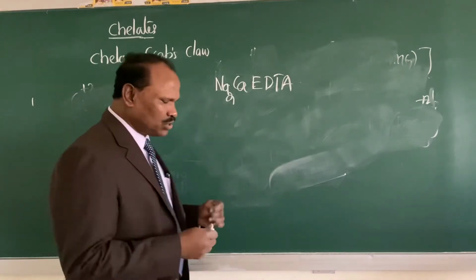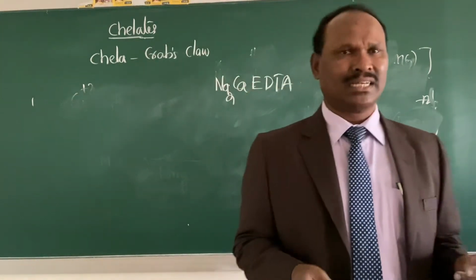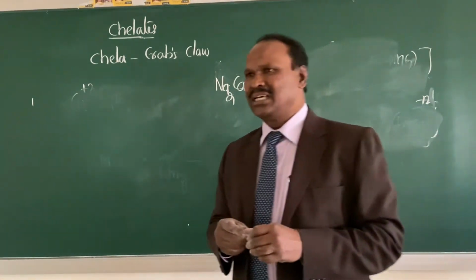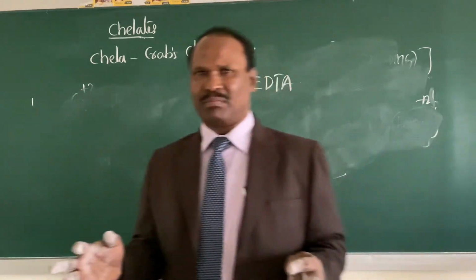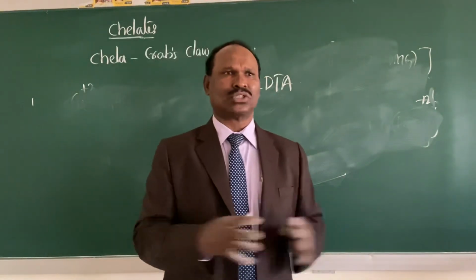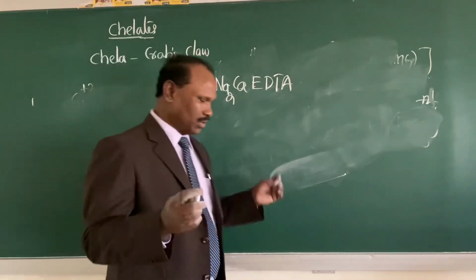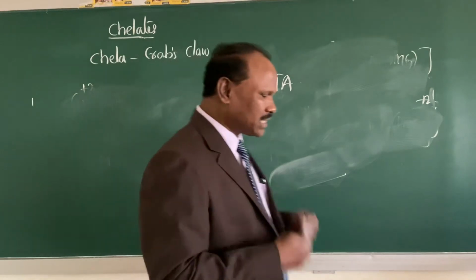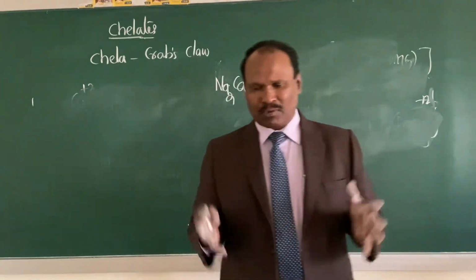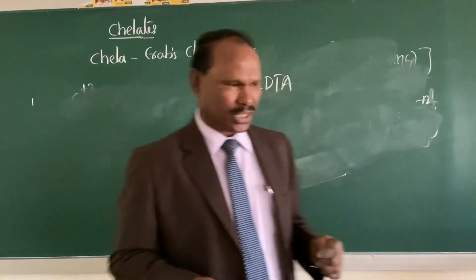So when it is used in the form of the salt, sodium calcium EDTA, then it combines with lead to form a chelating complex, and that goes out in the urine or other form, right? Okay. So in the body, if our body is affected with lead poison, this chelating technology is used.